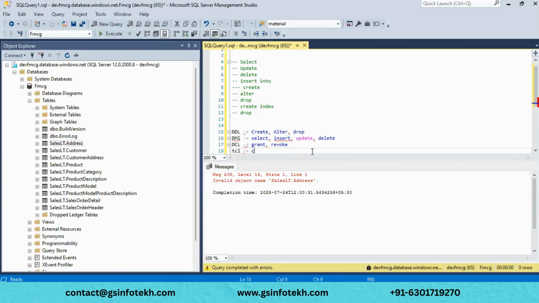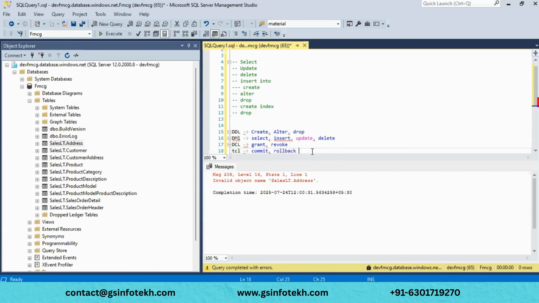We have commit. What will commit do? Whatever changes you have made, it makes sure all the changes have been saved properly. And we have rollback. What will rollback do?